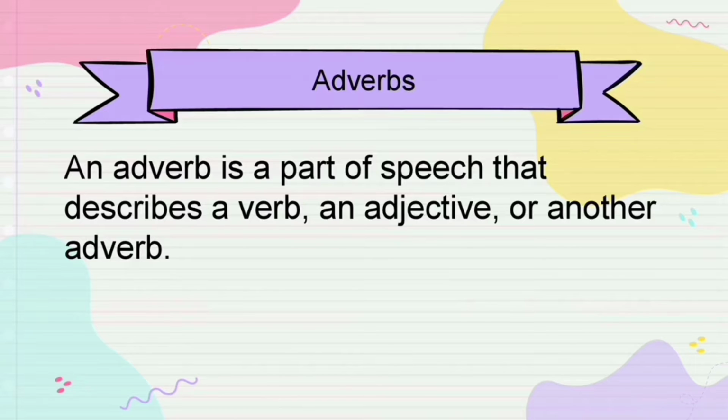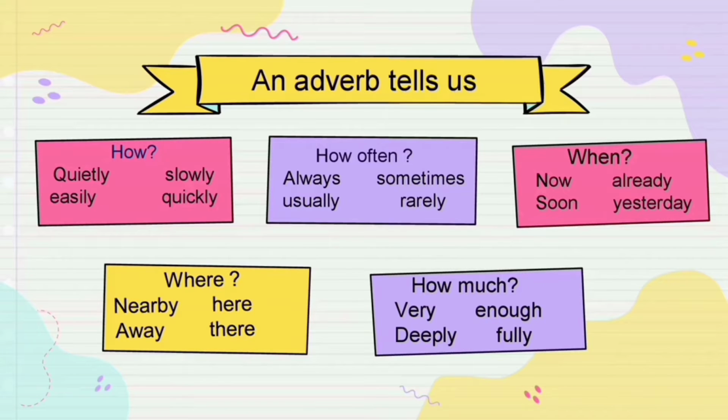An adverb tells you how an action, that is how a verb, is done, how often it is done, when it is done, where it is done, and how much it is done. How, in the sense, quietly, slowly, easily, quickly. So walk is a verb: he walks quietly, he walks slowly, he walks easily, he walks quickly.